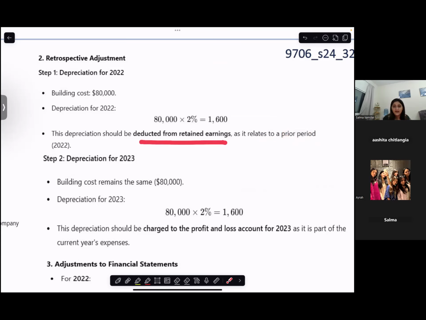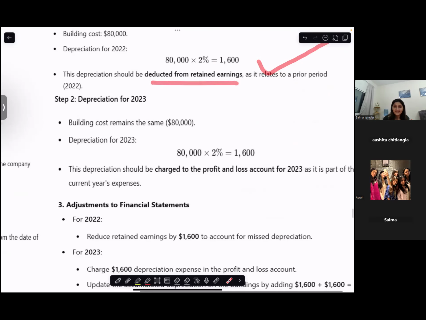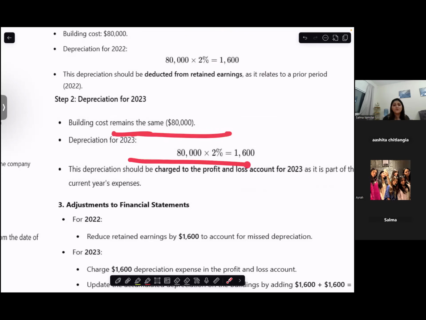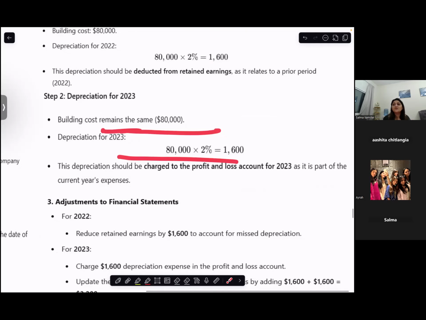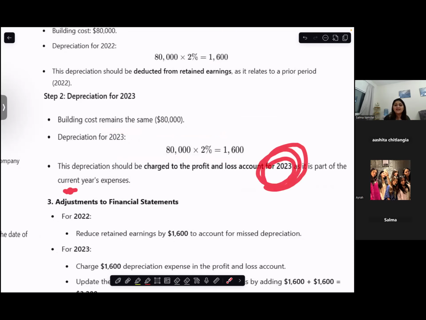With me, error 1 corrected. Depreciation for 2023, that is the building cost, remains the same. 2023 depreciation will be 1600. It will be charged to your statement of profit and loss, or I would say it would be charged to the income statement for 2023 as it is a current year expense.